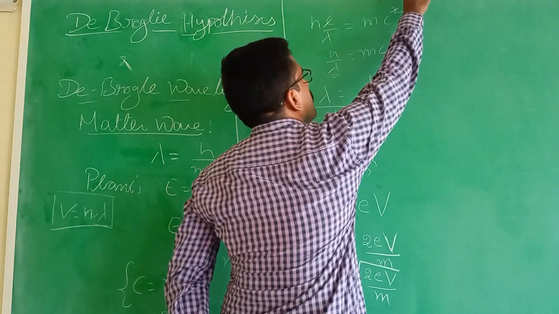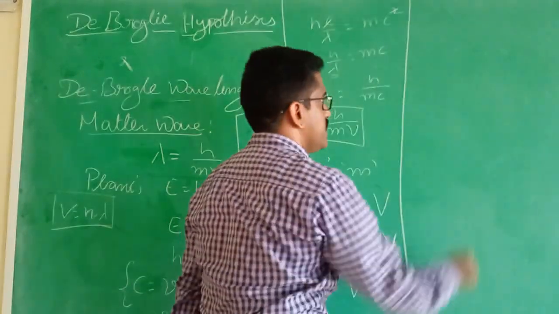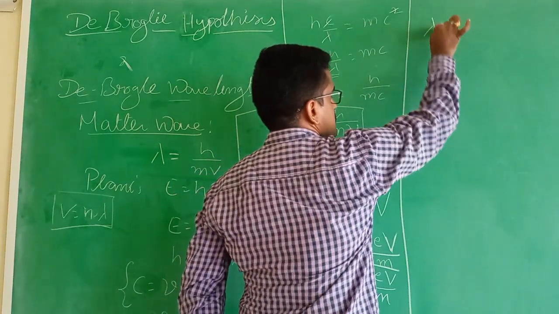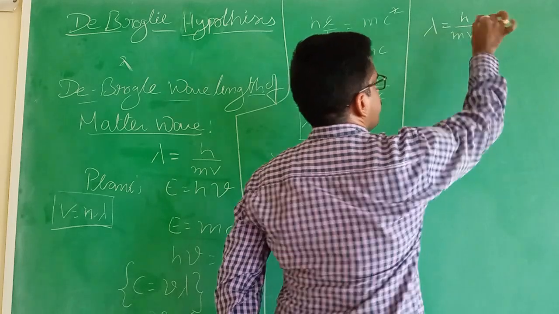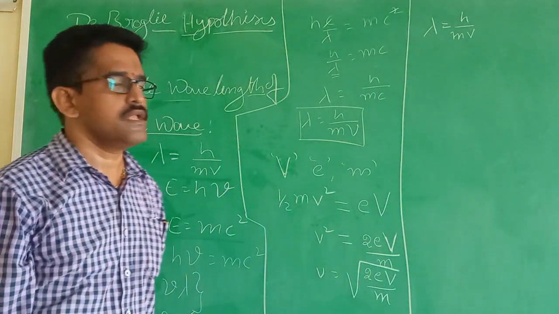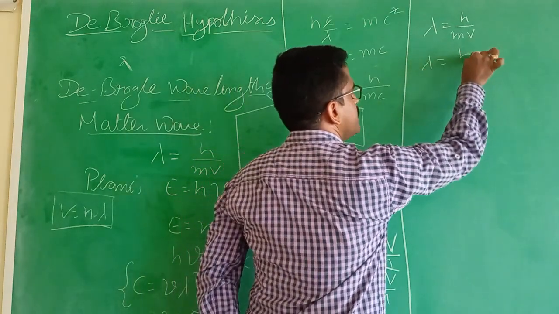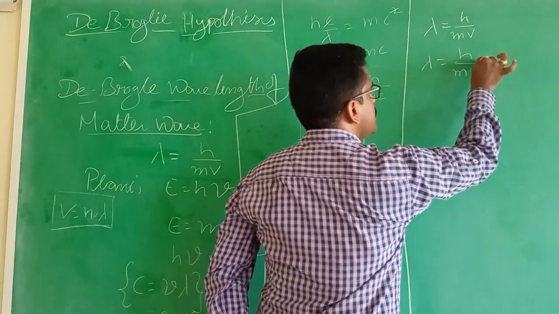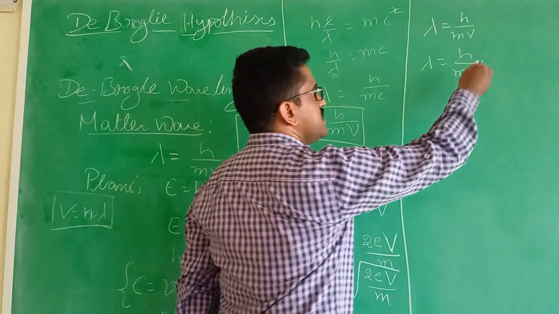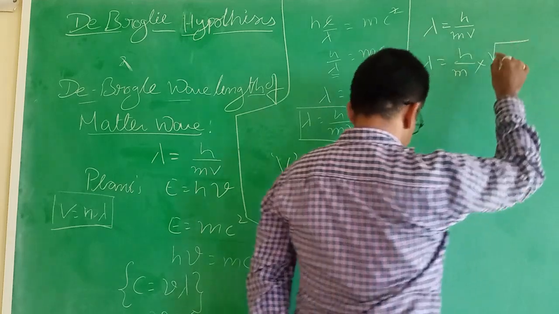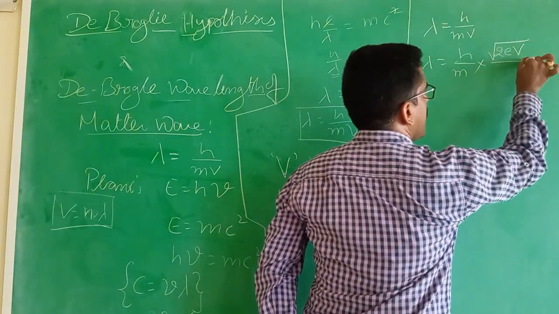Now, applying the matter wave wavelength, we know the de-Broglie wavelength lambda is equal to h by mv. Instead of v, we replace it with this term.